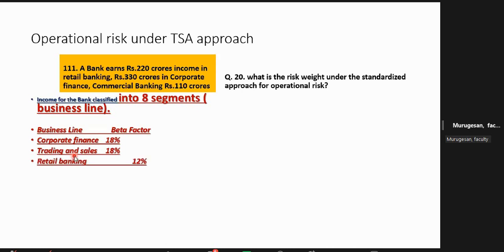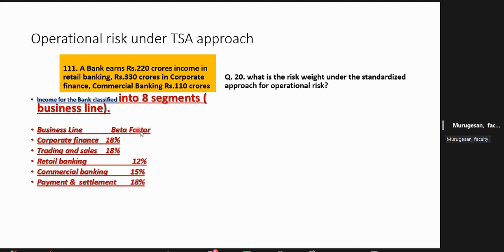For example, retail banking risk is slightly less. This retail banking I can understand. Retail banking means opening a savings account, current account, giving small loans to individuals. That is called retail banking. That is different from Basel III retail regulatory exposure. The risk here is only a beta factor of 12. Commercial banking risk is 15 because commercial banking is a little more risky. The income may be eroded, a loss. Okay, they are assigning this risk weight.